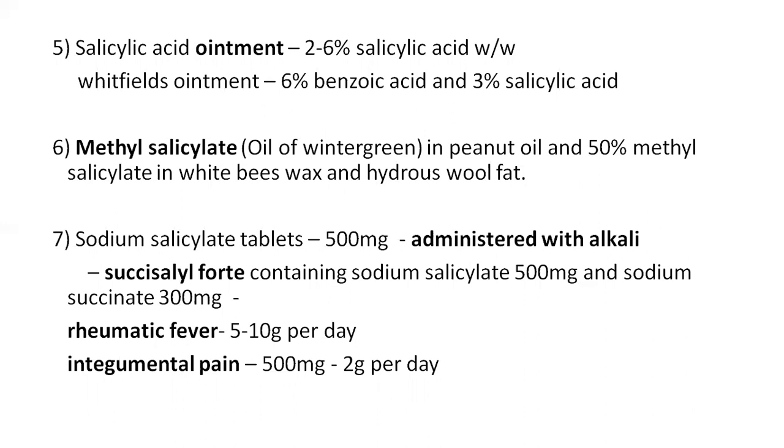And coming to the other preparation, sodium salicylate tablets of 500 milligrams. These are administered with alkali. And Succisyl Forte containing sodium salicylate 500 milligrams and sodium succinate 300 milligrams. The dose of aspirin used in the treatment of rheumatic fever is 5 to 10 grams per day, whereas for intermittent pain, it is used in 500 milligrams to 2 grams per day.